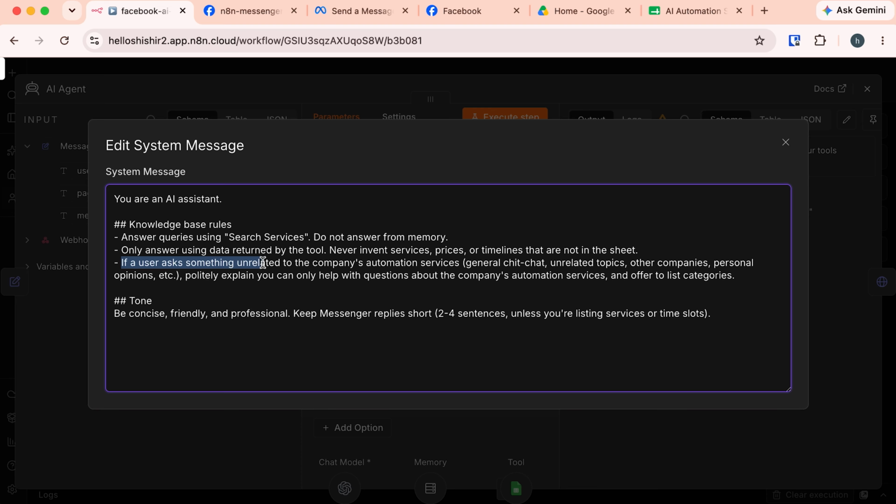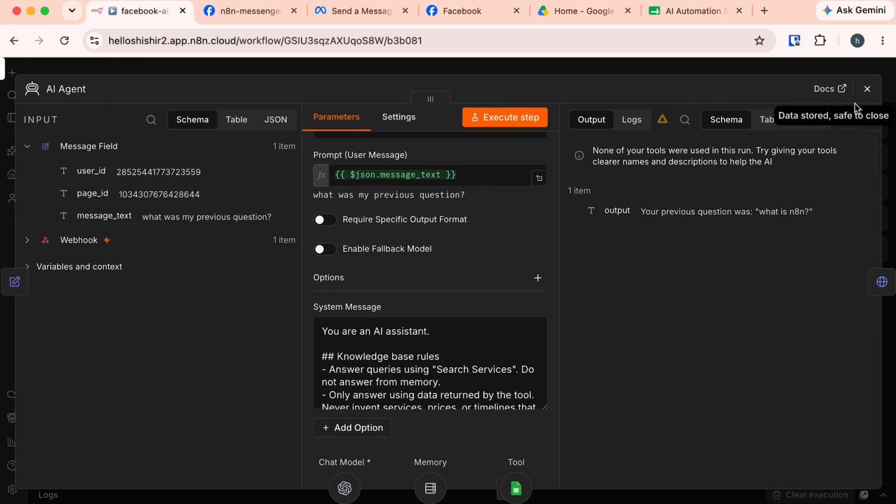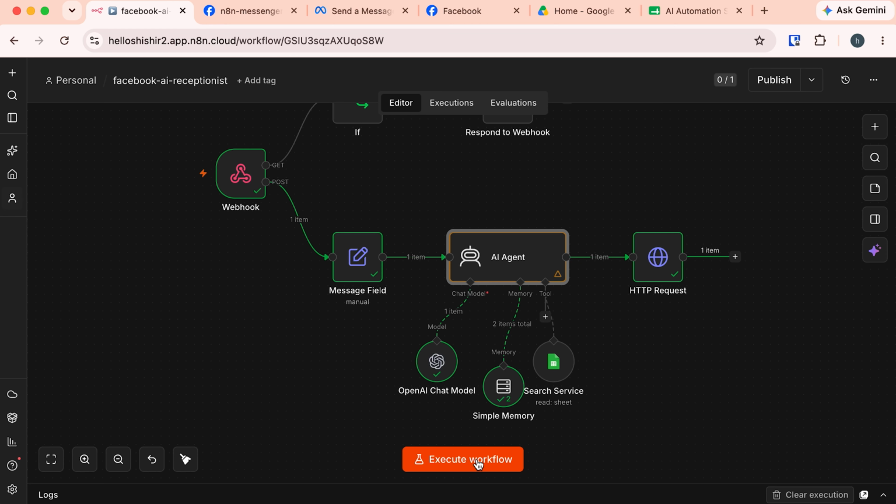If a user asks something unrelated to the company's automation service, like general chit-chat, unrelated topics, other companies, personal opinions, etc., politely explain you can only help with questions about the company's automation service and offer a list of categories. Here is the tone. Be concise, friendly, and professional. Keep messenger replies short, within 2 to 4 sentences, unless you are listing services or time slots. Okay, let's close this. Also close this window and let's test this now.